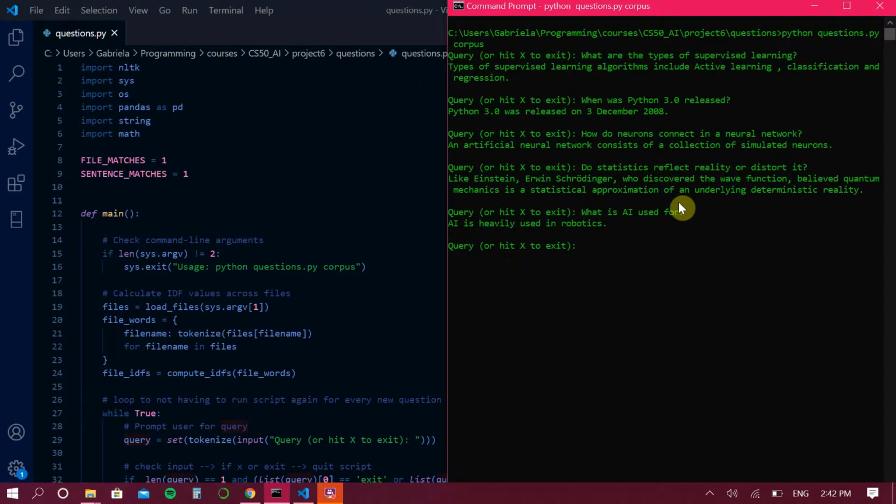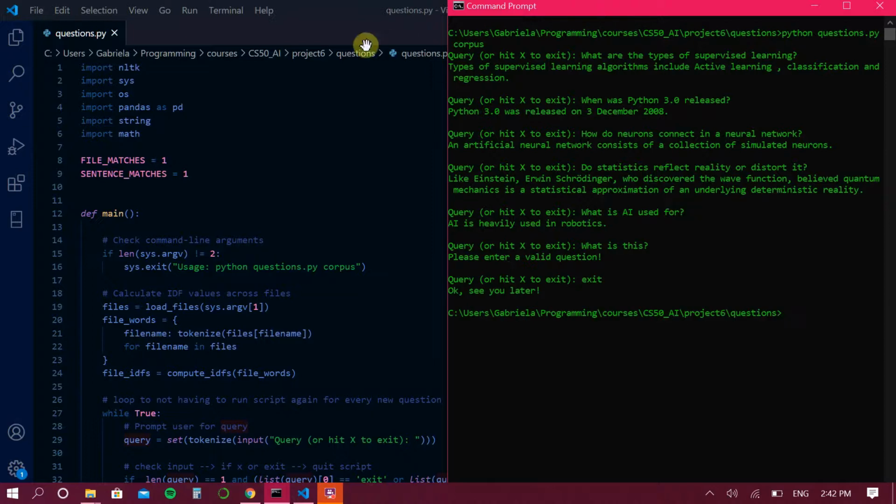Also, after adding the loop, I also checked the input of the sentence that I put in. And I made sure that if some nonsense sentence is introduced like this right here, or just random words which are not of importance, I'm getting feedback to enter a valid question. And finally, to exit the loop, I can just type exit, and it terminates the script.